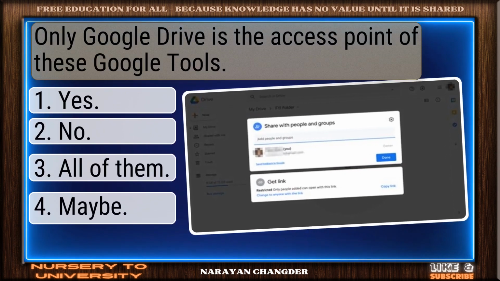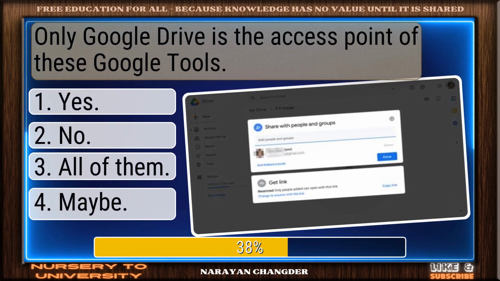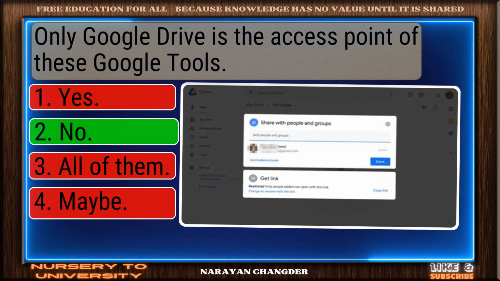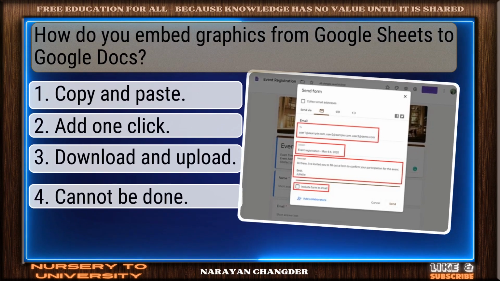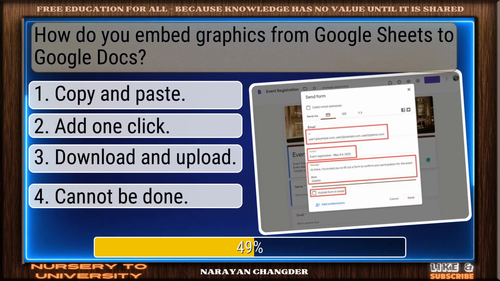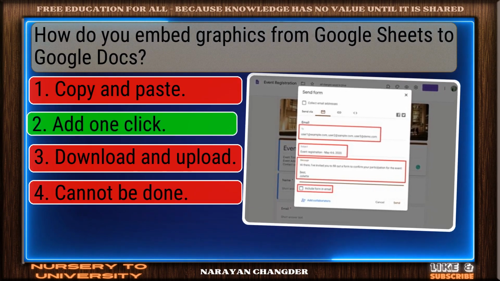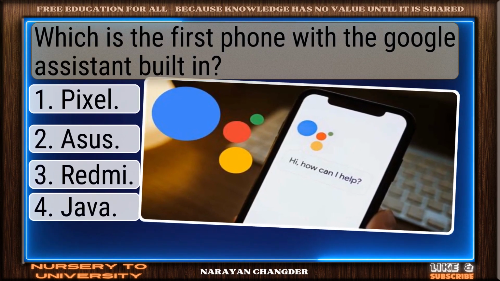Only Google Drive is the access point of these Google tools. Exactly. No makes sense. How do you embed graphics from Google Sheets to Google Docs? Excellent choice. Add one click is the right answer. Which is the first phone with the Google Assistant built in?